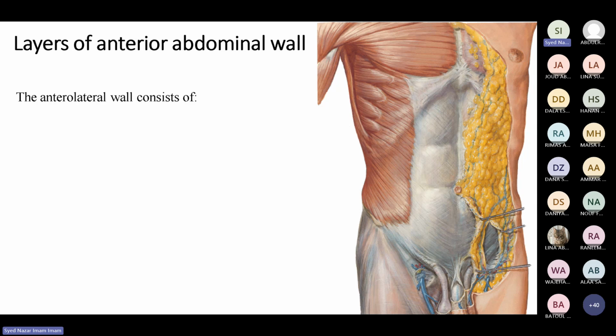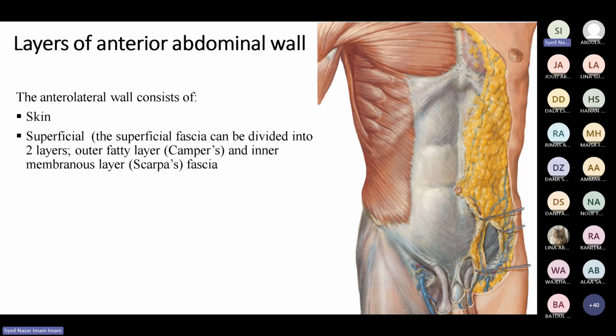So we have the skin first, as you know, everywhere. And deep to the skin, we have superficial fascia and then we have deep fascia. Now here the superficial fascia is divided into two different layers. One is called the superficial fatty layer and another is called the deep membranous layer. The superficial fatty layer is called Camper's fascia and the deep membranous layer is called Scarpa's fascia.